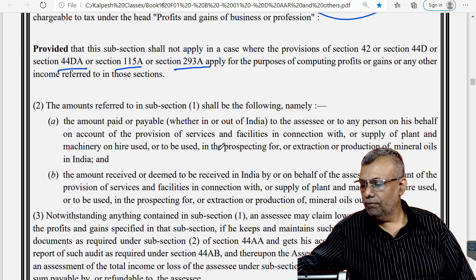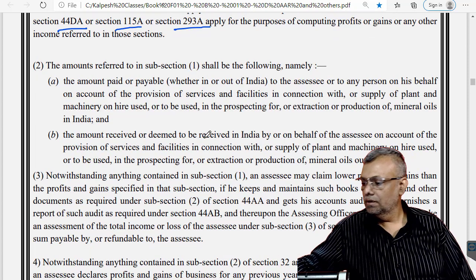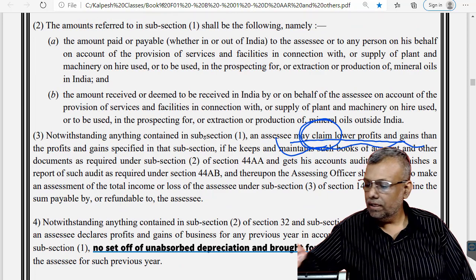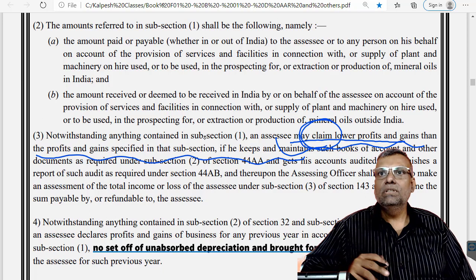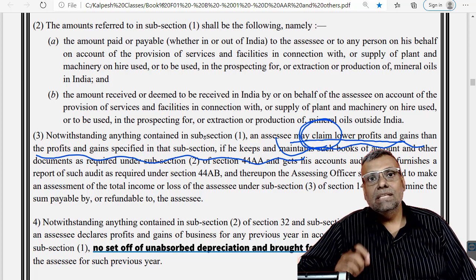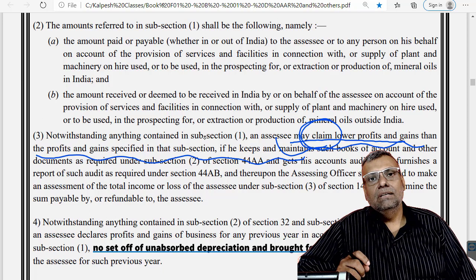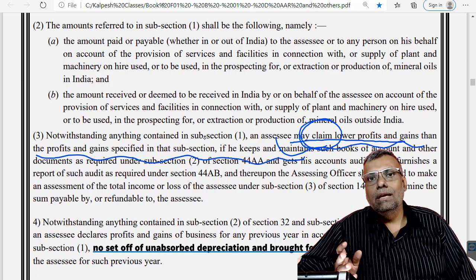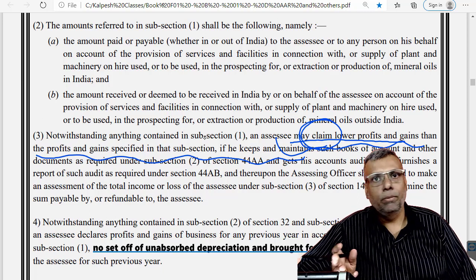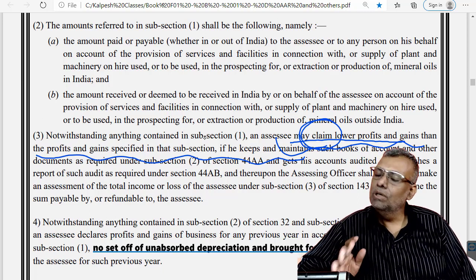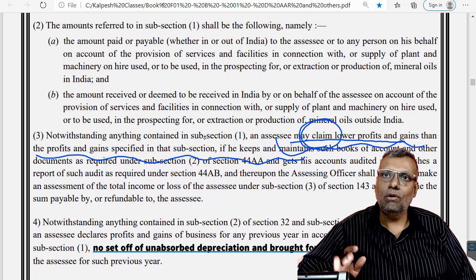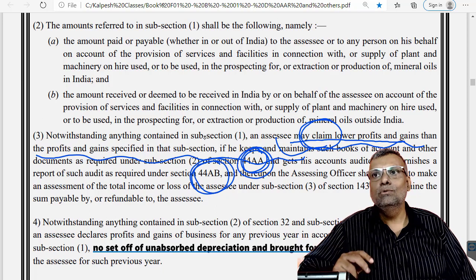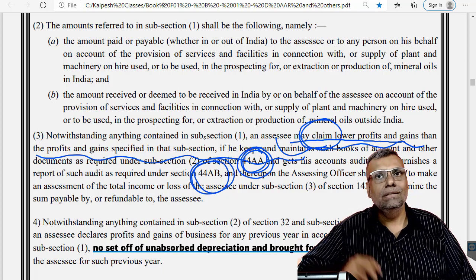Now friends, if you see in these particular provisions, the assessee may also claim a lower profit. So here the option has been provided that if the assessee wants to claim lower profit, that means say for example your profits are not 10%, you are having a lesser percentage profit, so you may even claim a lower profit. If you claim a lower profit, you can still do that. Law permits you to do that. There is nothing wrong, provided that you have to maintain the books and your books of account should be audited. So these two compliances extraordinarily you have to do, that is one of the points.